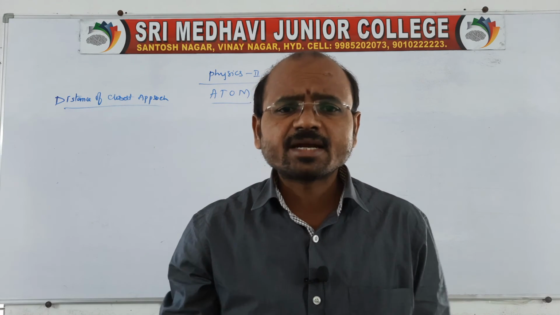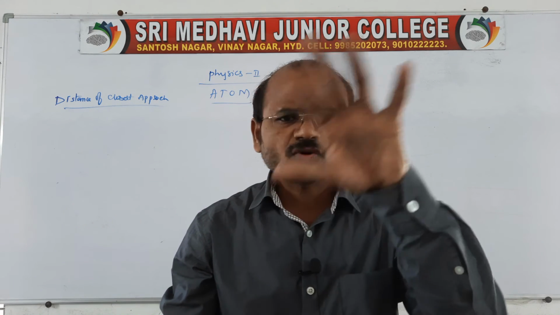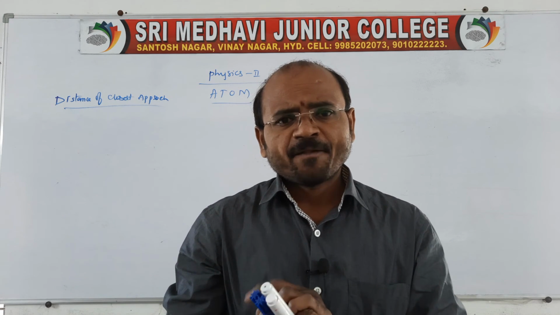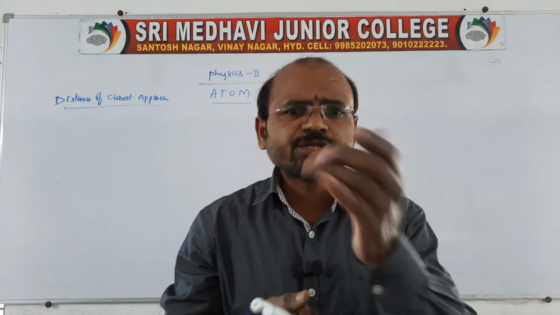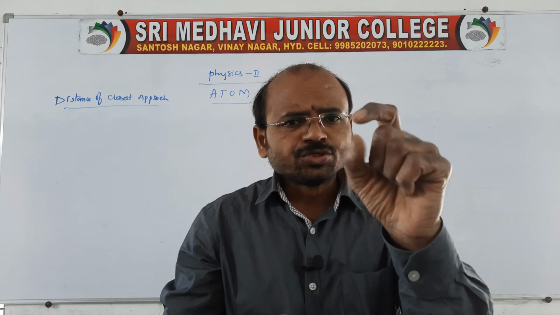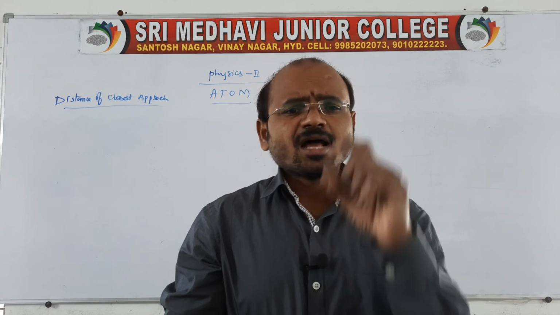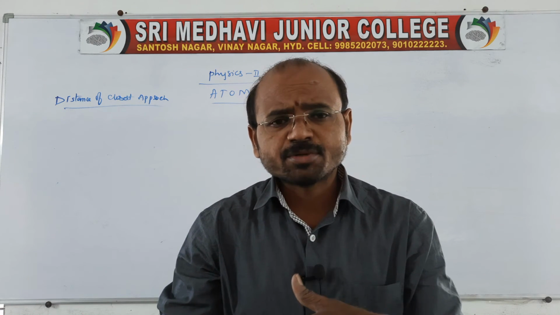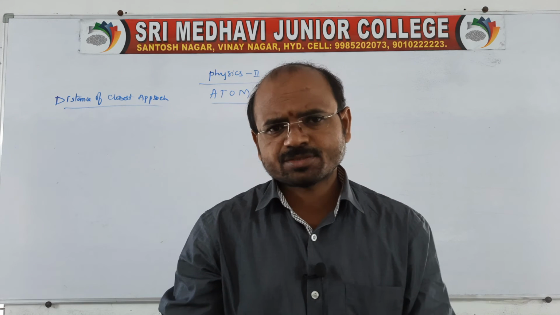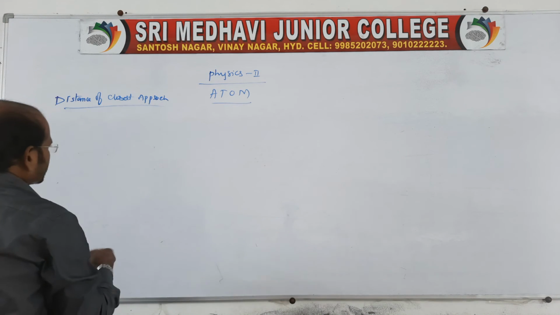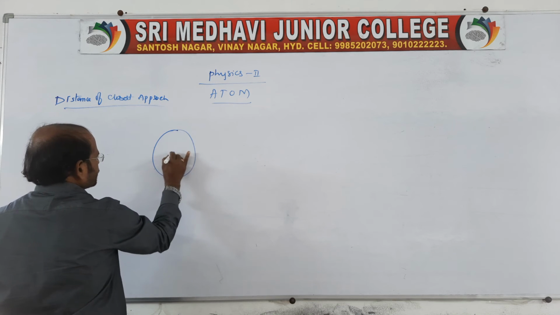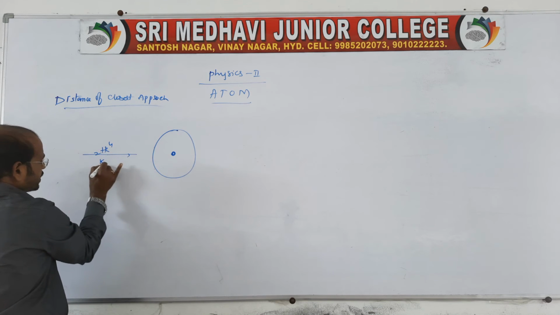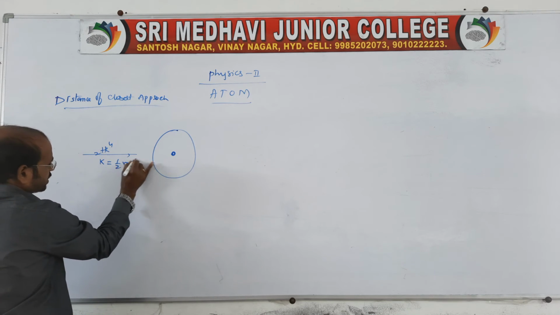All alpha particles are scattering through the atom, and the electrons are located at different places in given orbits. Now, when an alpha particle moves towards a nucleus, due to the Coulombic repulsive force, the alpha particle's kinetic energy is converted into potential energy because of electrostatic repulsion. When the alpha particle, that is He-2-4, is entering, the central portion is the nucleus, and the alpha particle has kinetic energy.